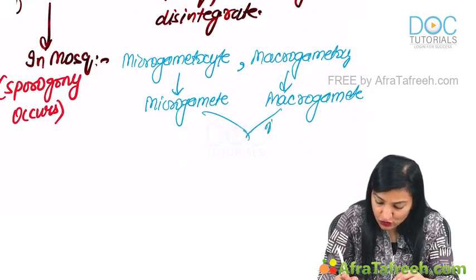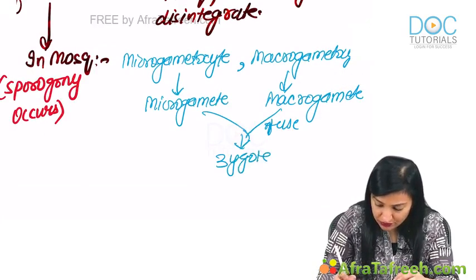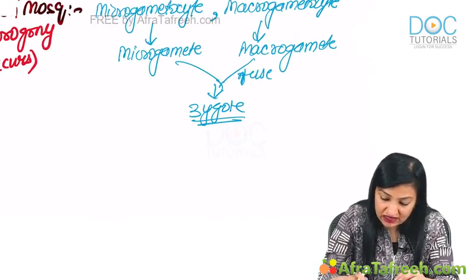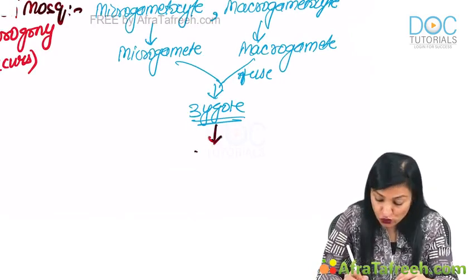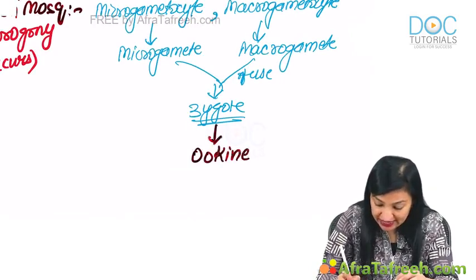Now these fuse to form zygote. Then this zygote will transform into a structure called the ookinete.